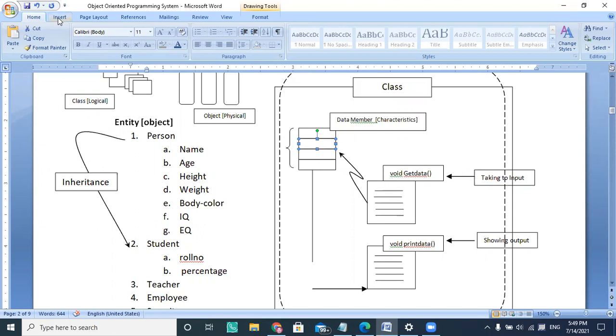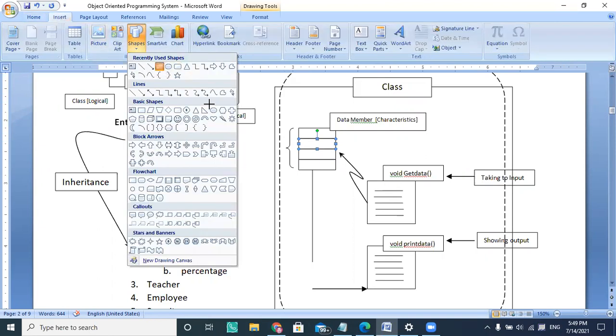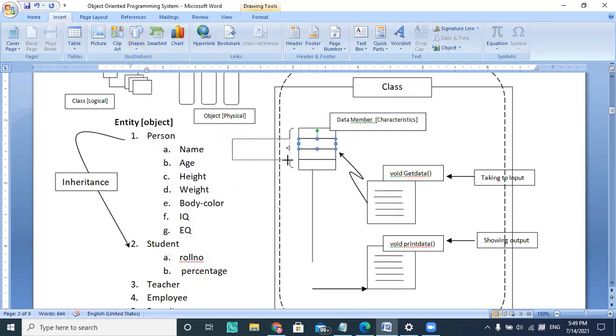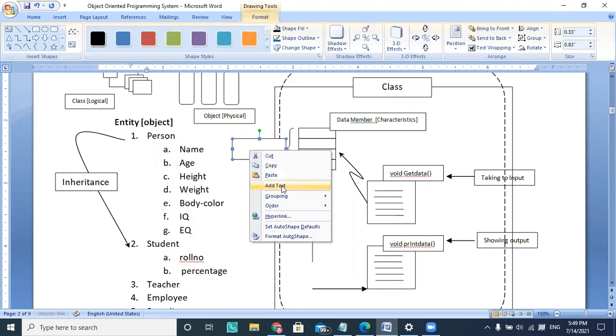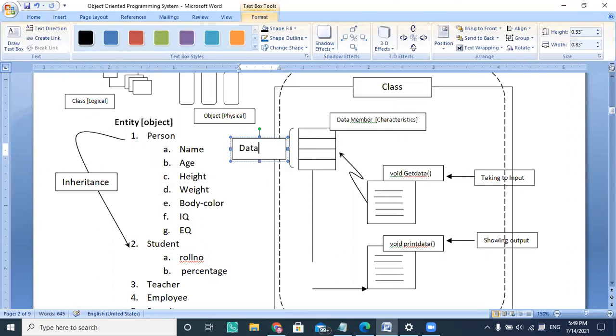There is data security, because there is no direct access. Outside objects cannot access, so no direct access here.